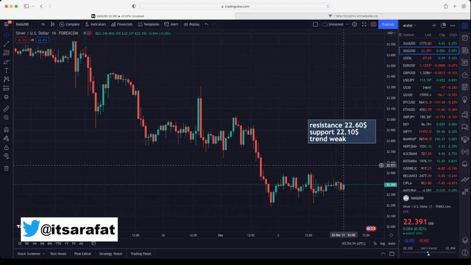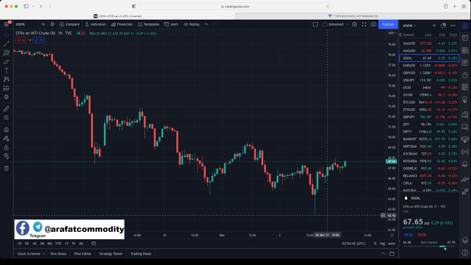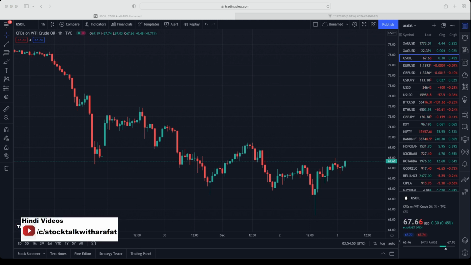Let's move on to crude oil. This is crude oil. It finally made low around 62.50 and recovered more than $5 from the lowest point. Do you think it has returned in positive zone, or do you think still it is trading in weak zone? If you guessed that it has entered in positive zone, then you are right.